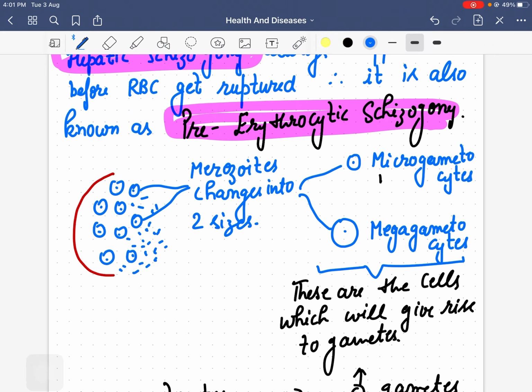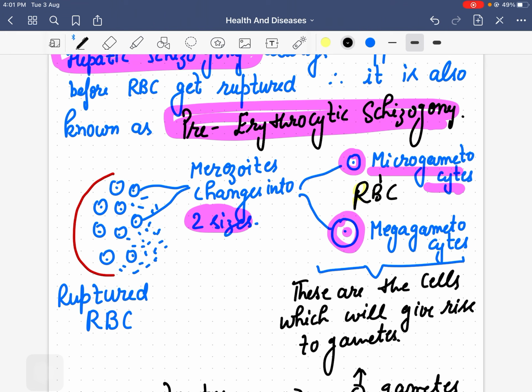Now, what we have seen so far is that our merozoites are released. This is our ruptured RBC. When RBCs get ruptured, they release merozoites, and merozoites are of two sizes, one smaller and one bigger. The smaller ones are known as microgametocytes, formed in your human RBC, and the bigger ones are known as megagametocytes.